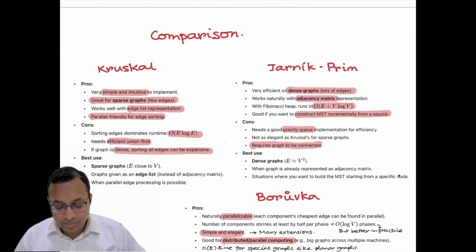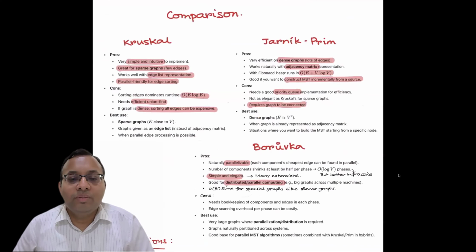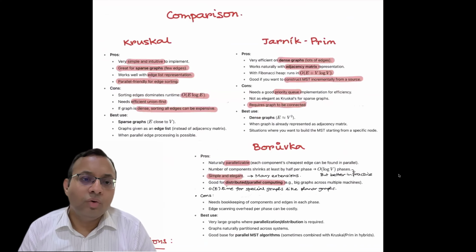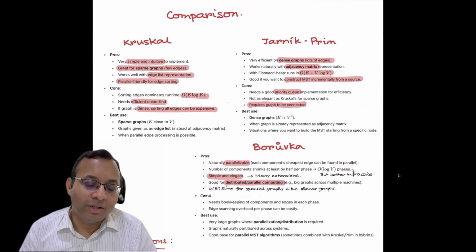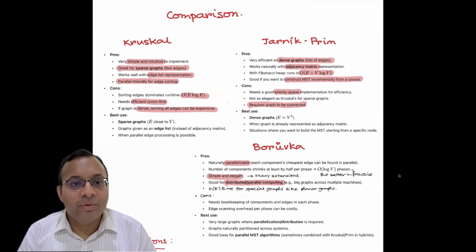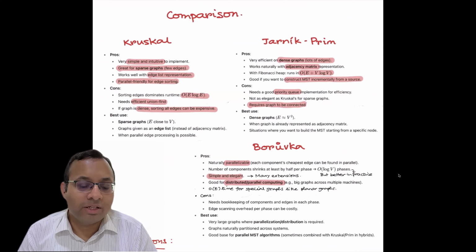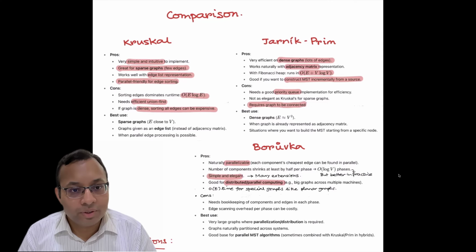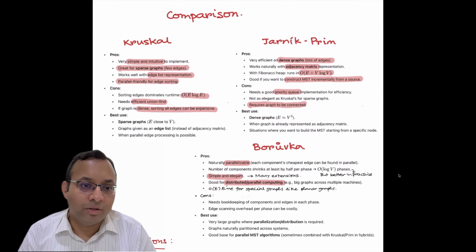Now, quickly let us compare these three algorithms: Kruskal, Prim, and Boruvka. Kruskal, as we saw, is a simple and intuitive algorithm, very simple to implement. This is probably the first algorithm people learn, and it is the first algorithm in this lecture series. It works very well when the graph is sparse. So we have this E log E time. If the graph is sparse, let's say a planar graph, E is roughly order V, and then it is quite fast. It works well with the edge list representation. And also you can use parallel algorithms for it.